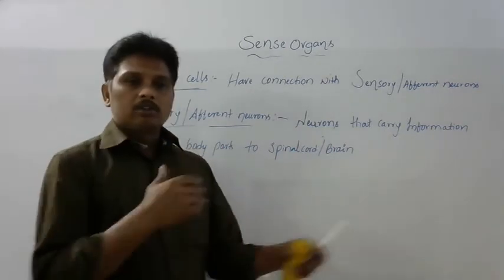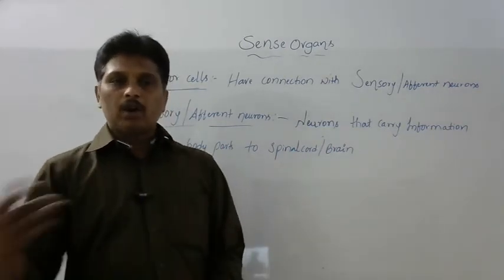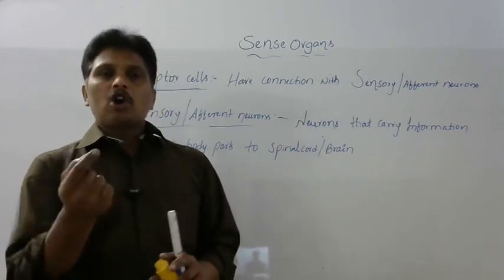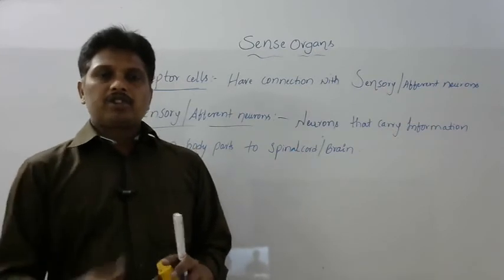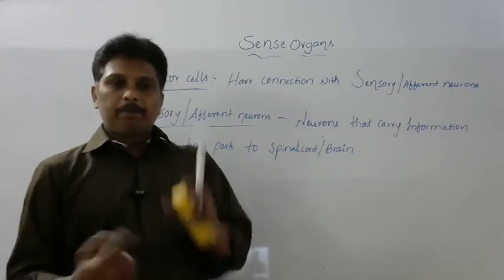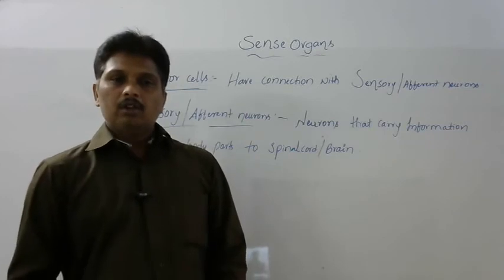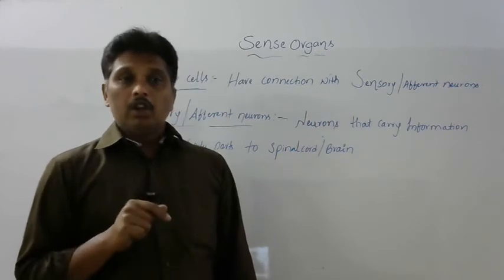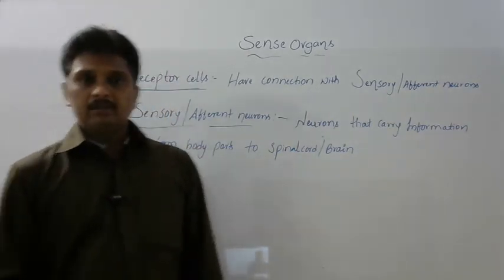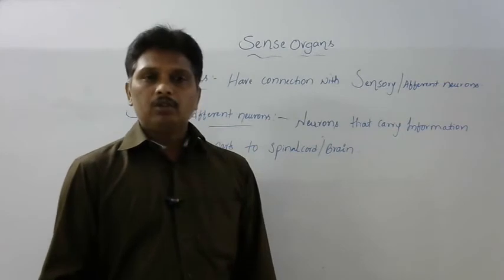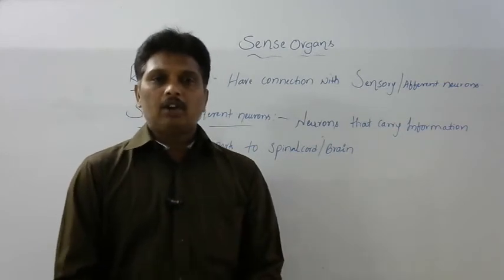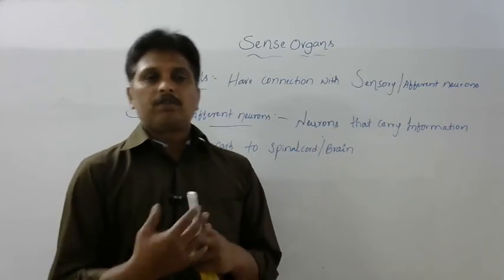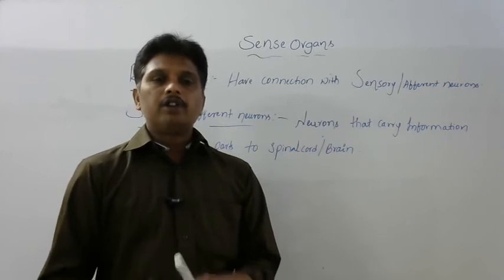Suppose we are walking on a footpath barefoot without any sandals, and you step on a sharp object that pierces into your skin. Immediately you feel very much pain. That is also a type of stimulus. If you don't feel that pain sense, you are unable to identify that object. It will pierce into your skin, cause a wound and loss of blood, and lead to infections.